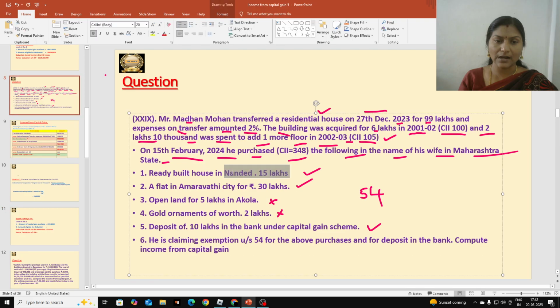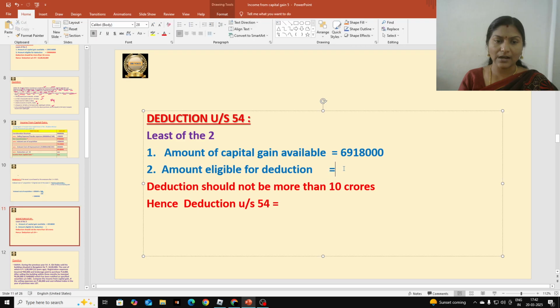One is ready built house, 15 lakhs, and second one is a flat in Amaravati city, that is 30 lakhs, that is eligible. Okay, and capital gain scheme 10 lakhs is eligible. Total 3: 15 plus 30, 45 lakhs, and plus 10 lakhs, 55 lakhs is eligible for reduction. Okay, so 55 lakhs.